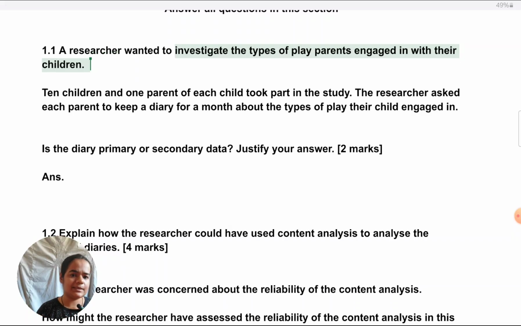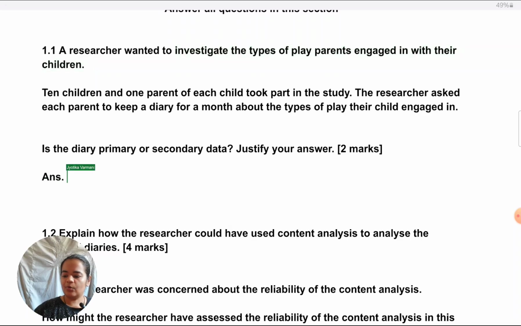So definitely it is primary data. One more common mistake is to do with writing style, not writing in paragraphs, like writing primary data hyphen diary was maintained because the researcher said, something like that. Don't give research methods answers in bullet points. That's a very bad strategy. Especially later, we'll see step by step questions. So, putting in bullet points 1, 2, 3, 4. Write complete sentences, complete paragraphs.